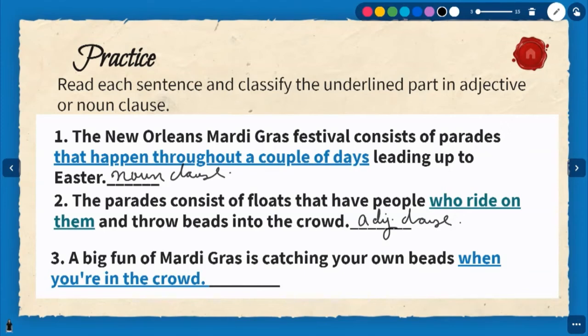Let's see number 3. A big fun of Mardi Gras is catching your own beads when you are in the crowd. What do you say? Noun. Why? It has a subject and a verb. Very good. Very good, guys.